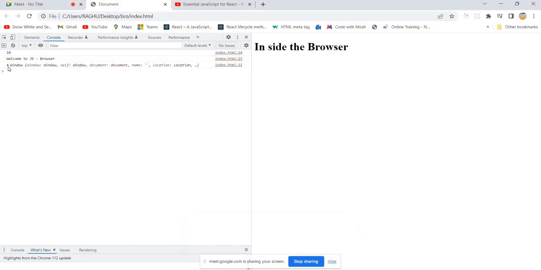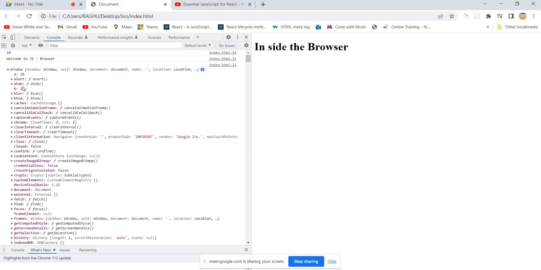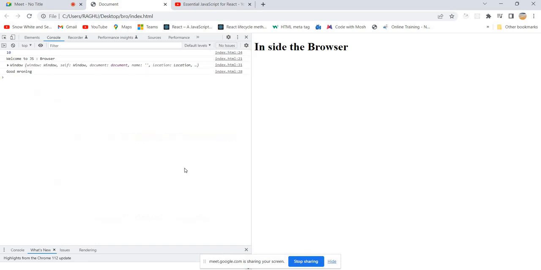So just refresh. If you expand it, you can find A and B also. Everything is part of this, and we should understand what the scope is, what the scope chain is, what lexical scope is. A lot of things are there. That's why I'm saying React.js: without learning JavaScript, we can't understand React.js.